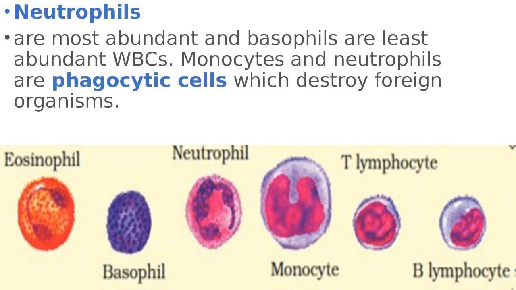Neutrophils are the cells which help to kill antigens. Neutrophils also take both dyes, acidic and basic. These are phagocytic cells and destroy foreign organisms.